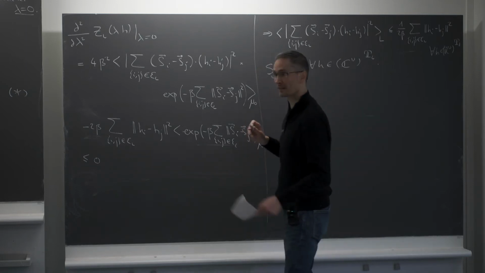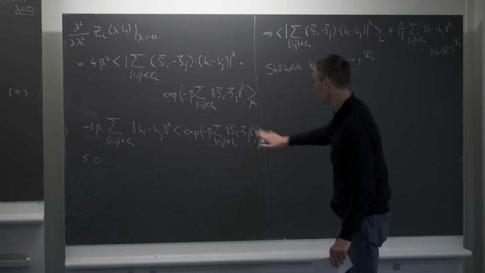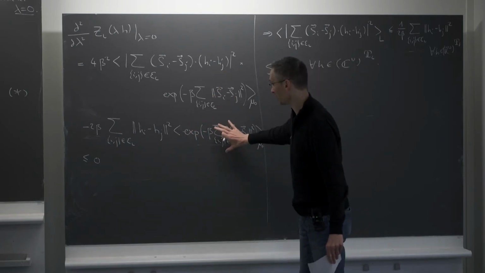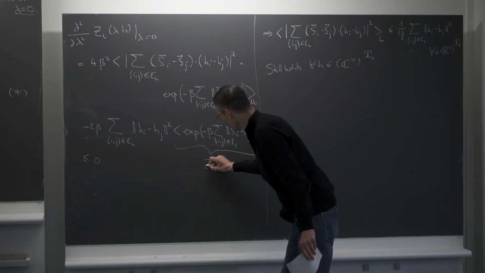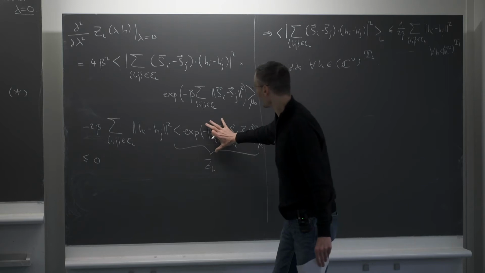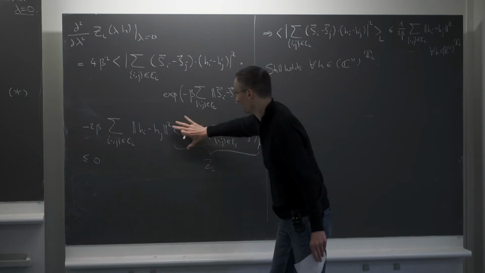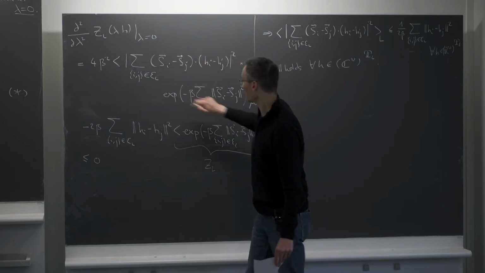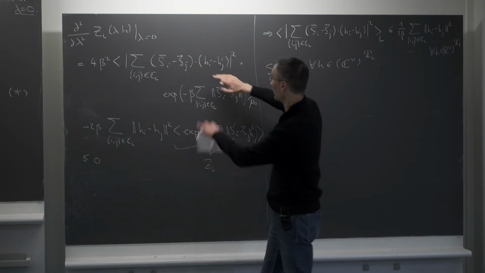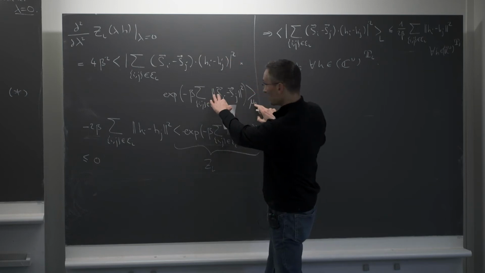I'm sorry, what happened with this term? This? Yeah. I've divided on both sides. So this term here is just the partition function ZL of the Gibbs measure. So when I divide, on this side it disappears, and on this side I'm dividing this by the partition function, and this gives me the expectation of this with respect to the Gibbs measure.